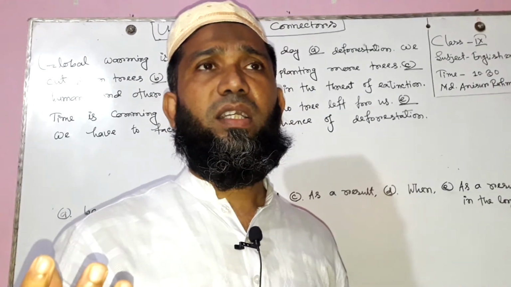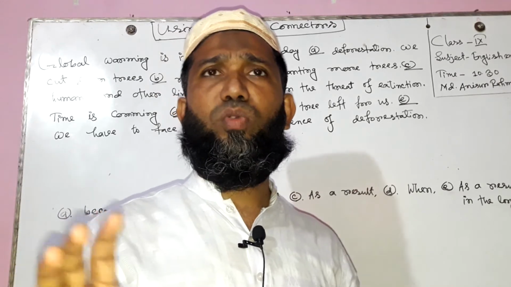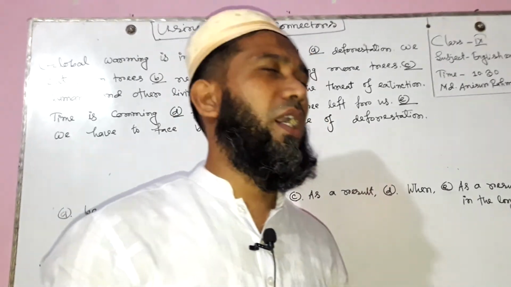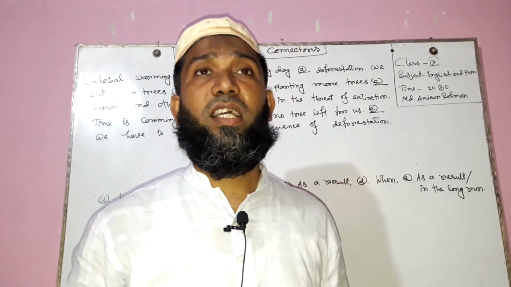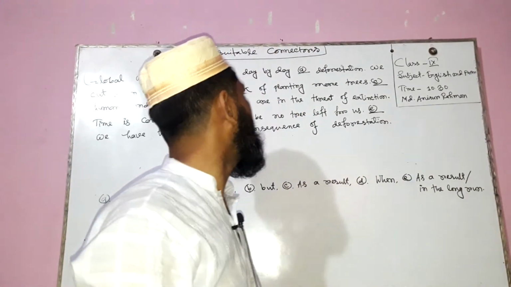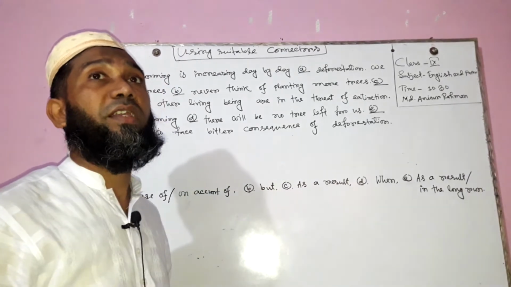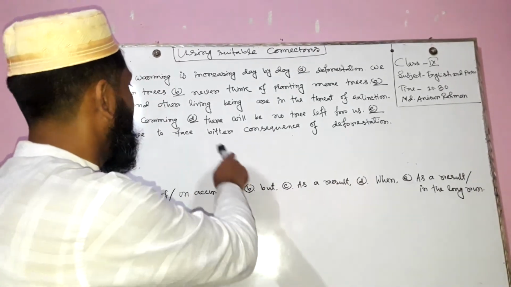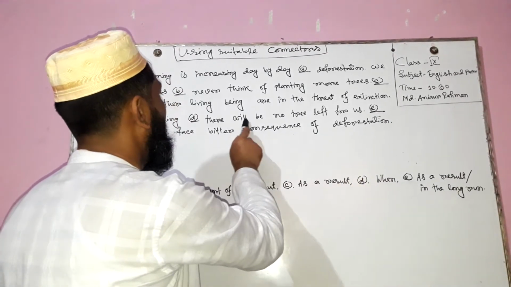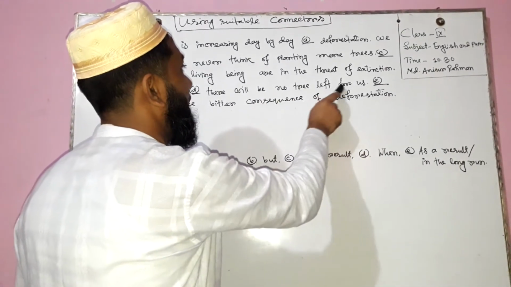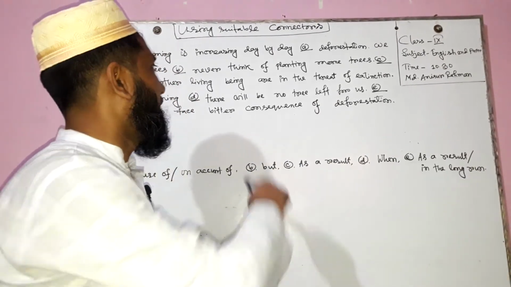We can classify conjunctions as conjunctions of time, reason, place, and conjunction's other name is connector. So here we need a connector of time, which indicates when: when there will be no trees left for us. It is also a time-oriented clause.